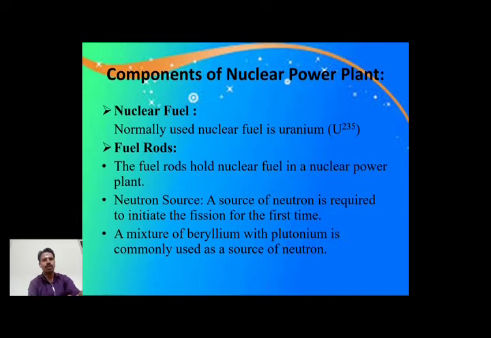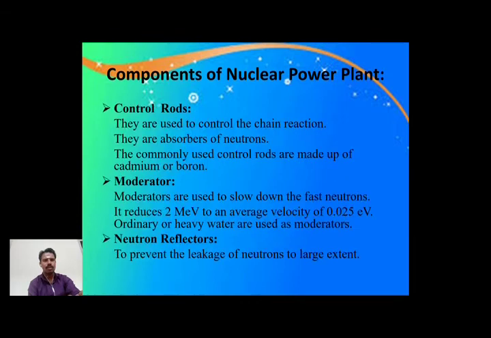Fuel rod. The fuel is stored as small packets in the fuel rod, and then we can use a control rod. It is assembled as one rod. It is a control rod. It absorbs the neutrons. Commonly the control rod is made of cadmium and boron. It has a high absorption capacity compared to other materials, with a high rate of absorption capability.